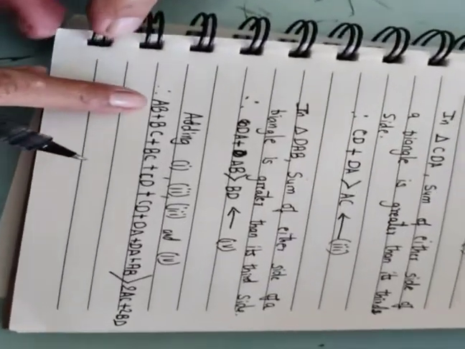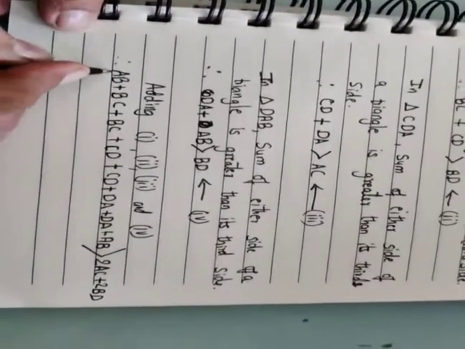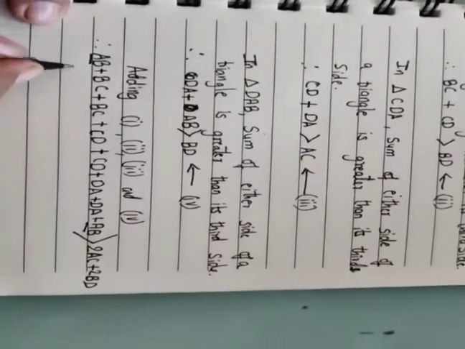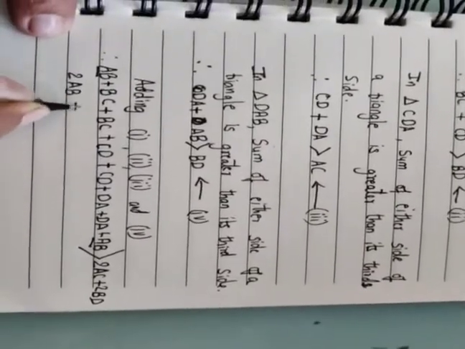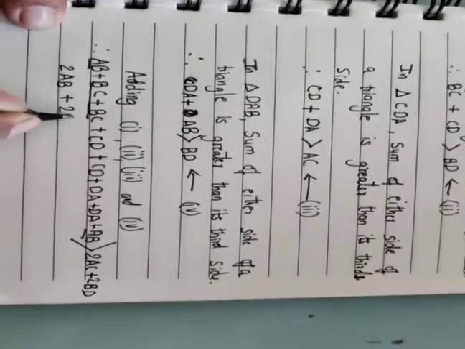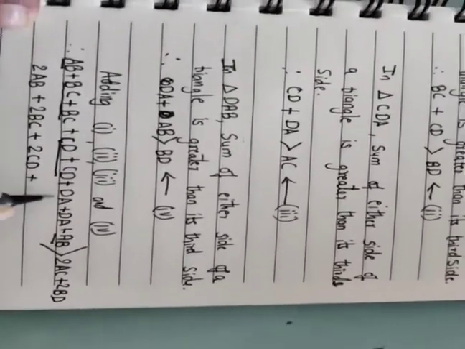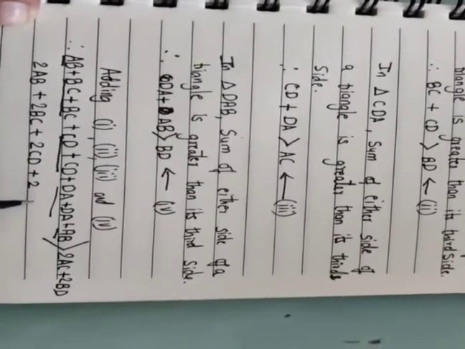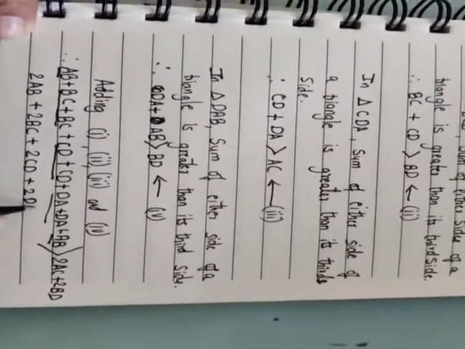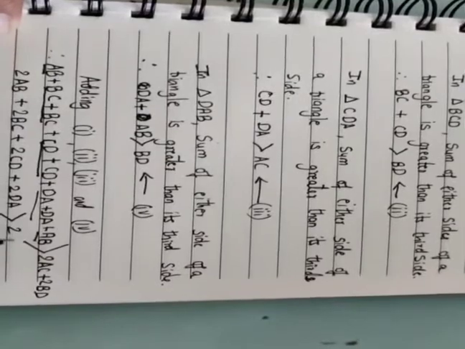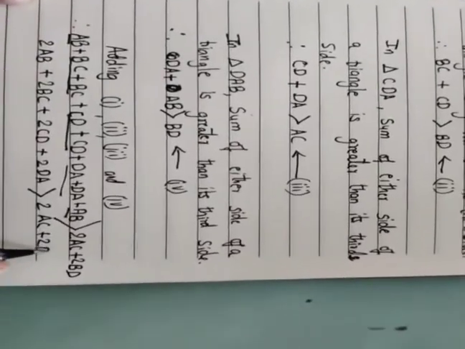And here also, if you could see, we are getting 2 of everything. This AB and this AB are 2 AB, so we will write 2 AB. BC and BC are 2 BC. CD and CD are 2 CD. DA and DA are 2 DA, or AD also you can write. And 2 AC plus 2 BD.